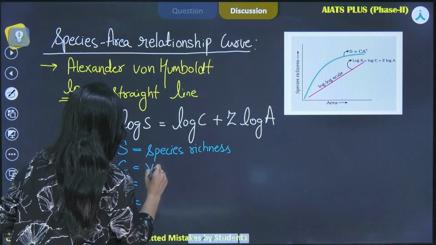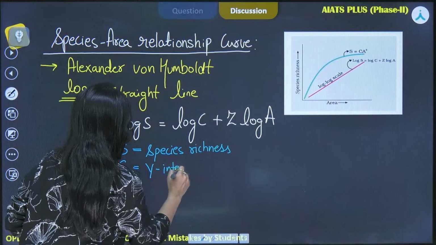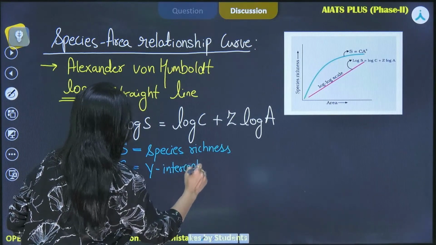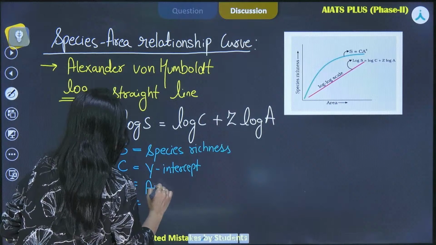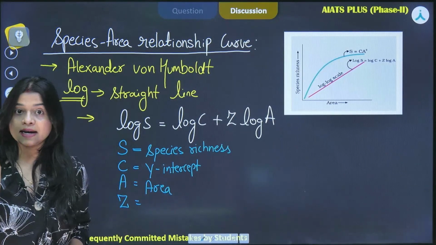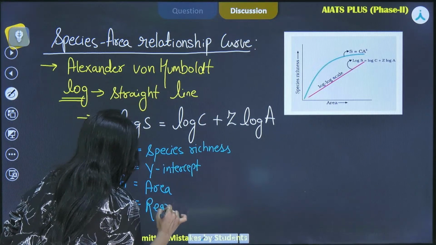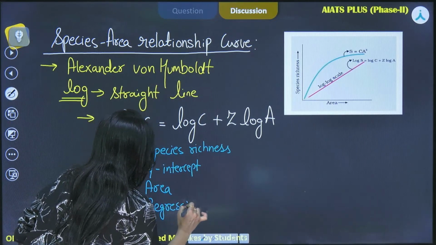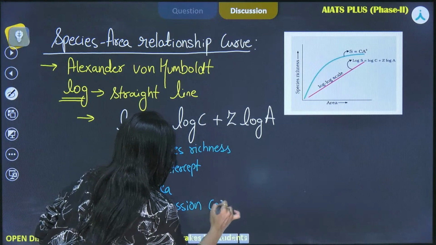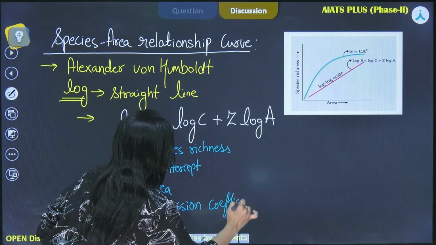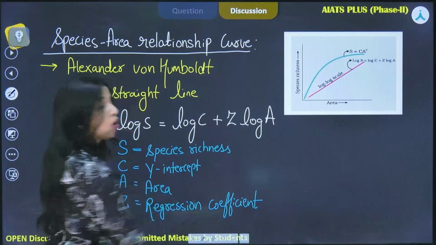A stands for the area, and at last we have Z. Z is basically the regression coefficient. What do we understand by regression coefficient? It is basically representing the slope of the line.